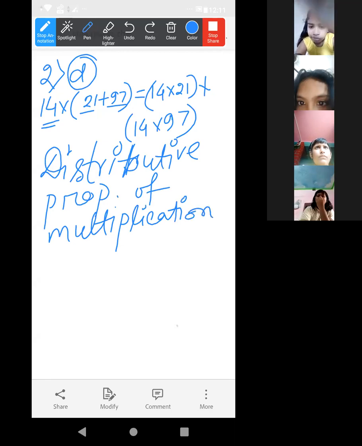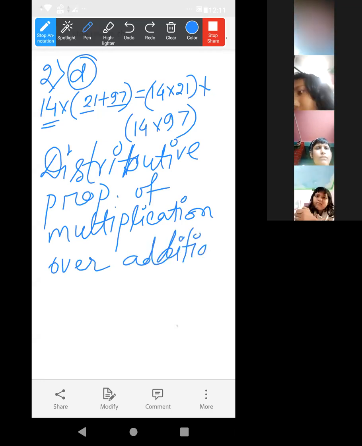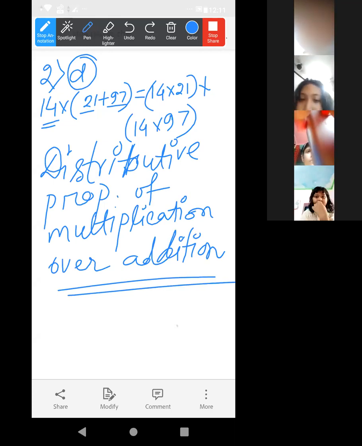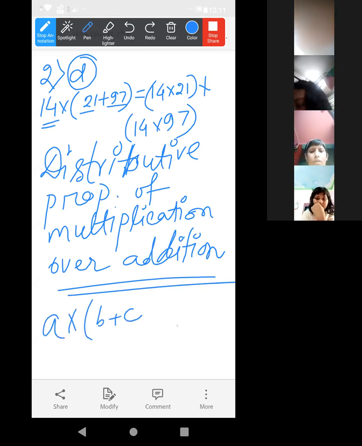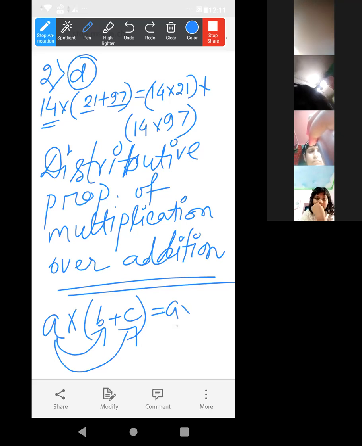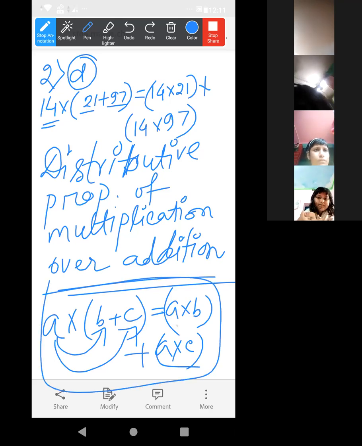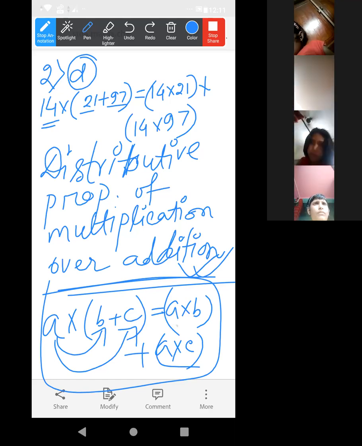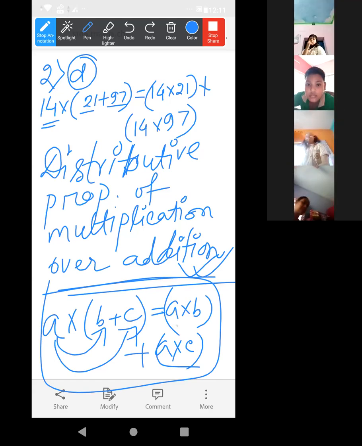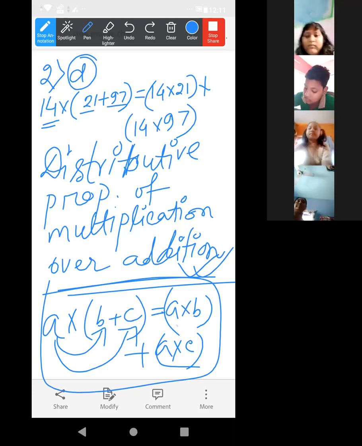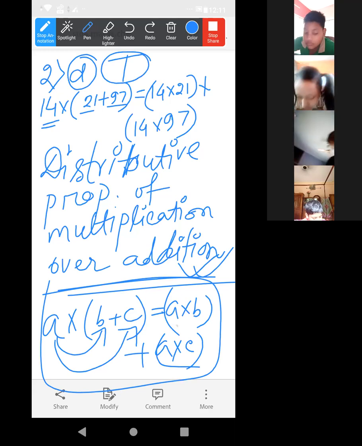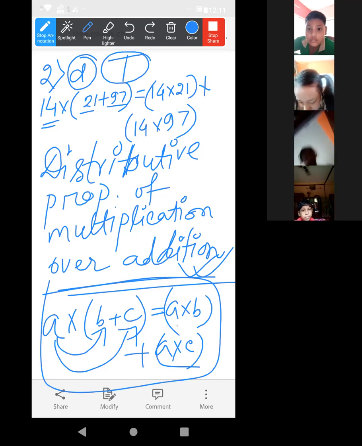You can remember. Basically, the rule was A into B plus C is equal to A into B plus A into C. In both the numbers, we have to multiply A into B plus A into C, right? No need to write this one, only write up to this. Ma'am, it will be true. True. It will be true, yes.